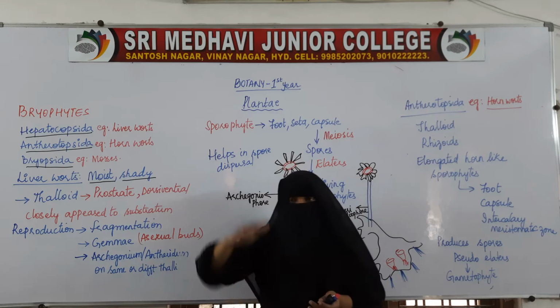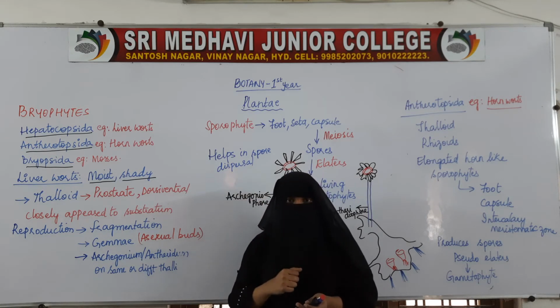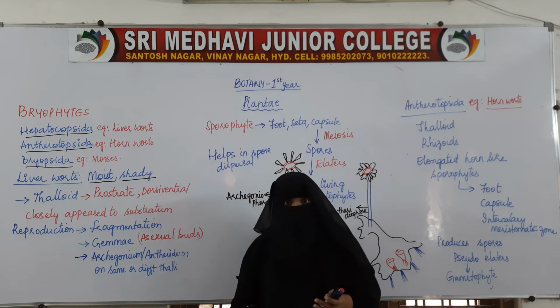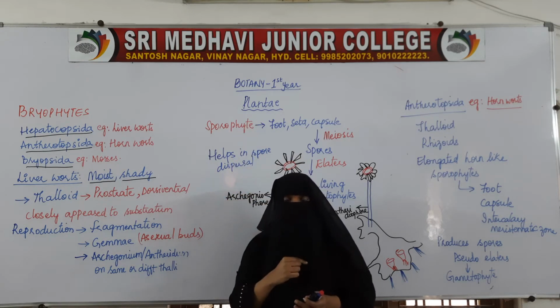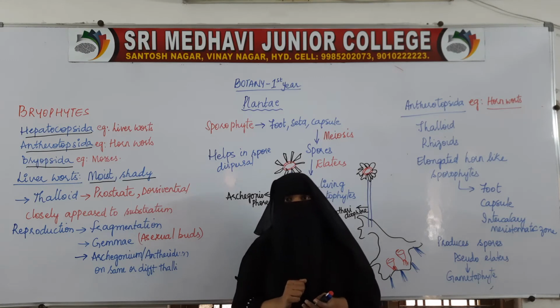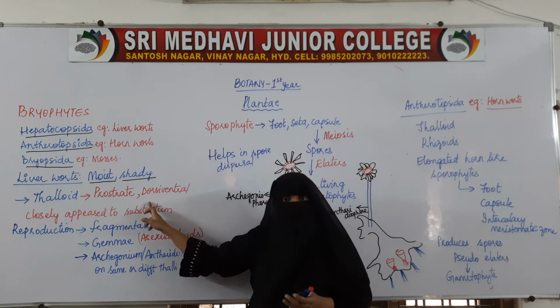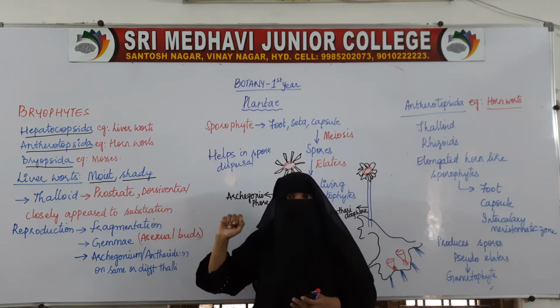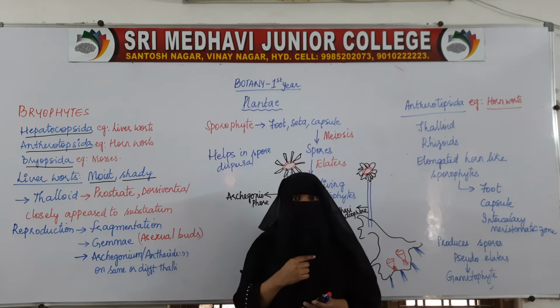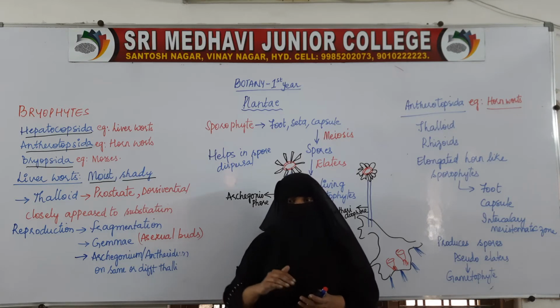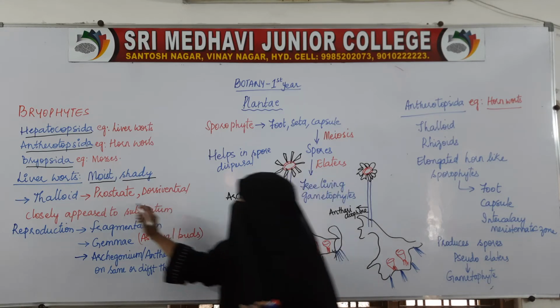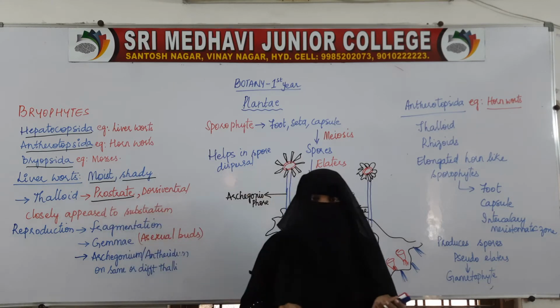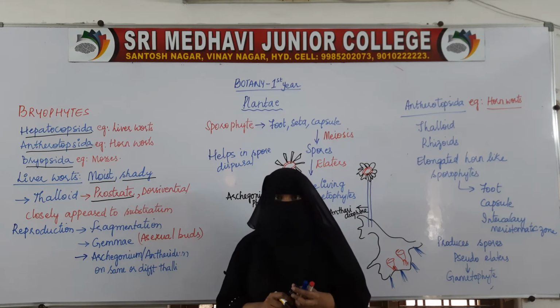Water from the ground needs to be transported to the uppermost part of the plant. That is done by vascular tissues, xylem and phloem. Here there is no xylem and phloem, so the length of the plant will not be large. They are very small, prostrate, lying on the ground itself.